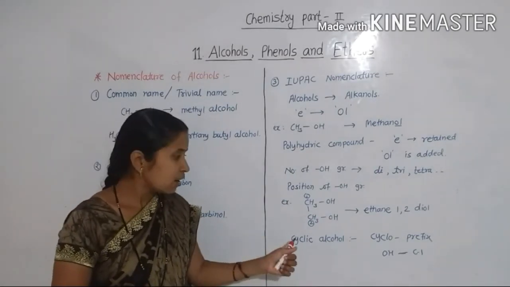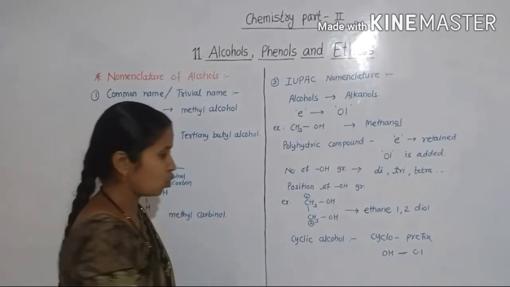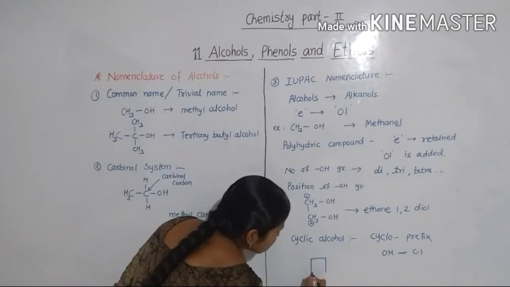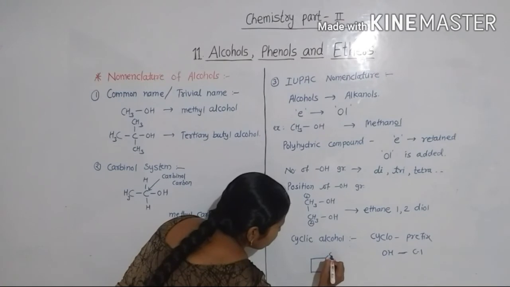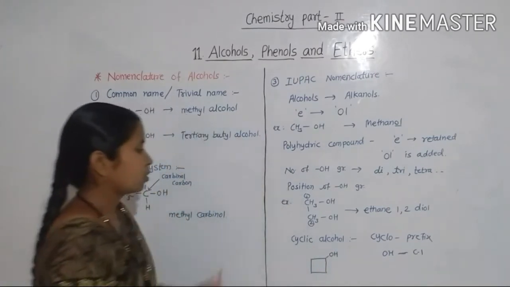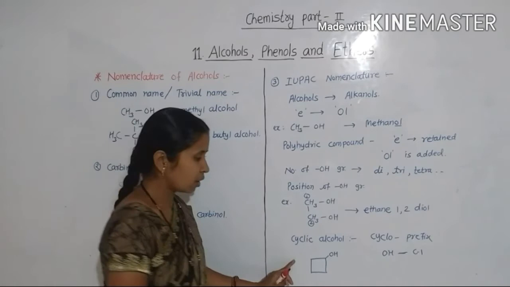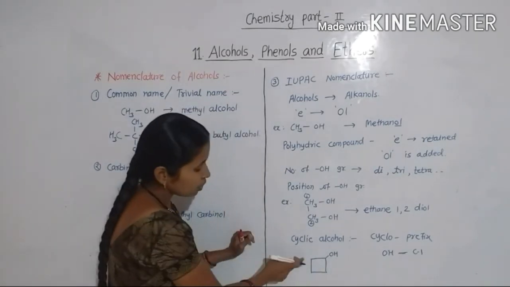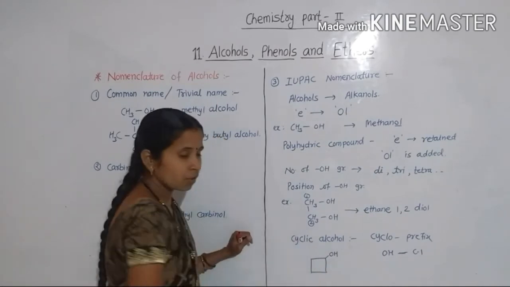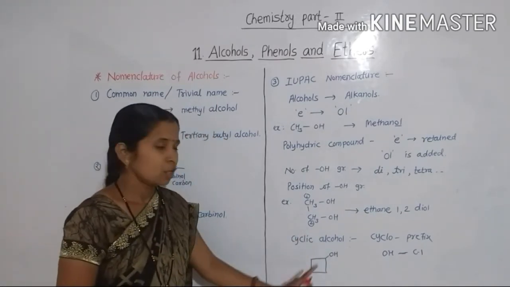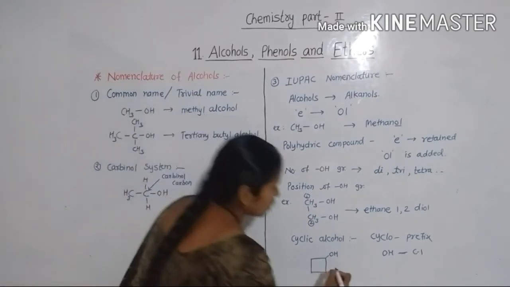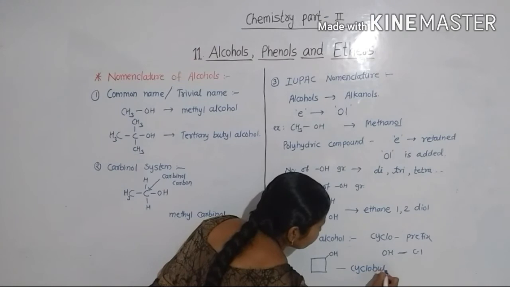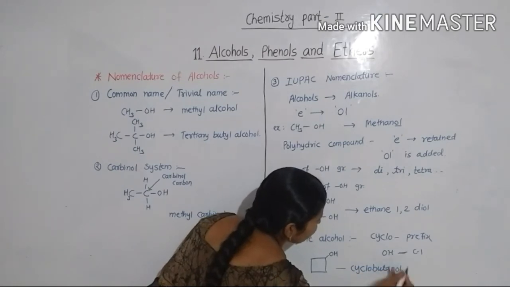Okay, see the example of a cyclic alcohol. This is a cyclic compound. The name of that compound is cyclobutanol, because there are 4 carbon atoms in a cyclic structure. So the name of the compound is cyclobutanol.